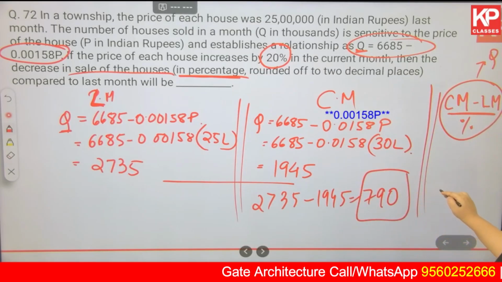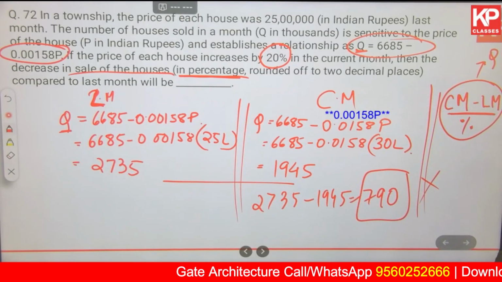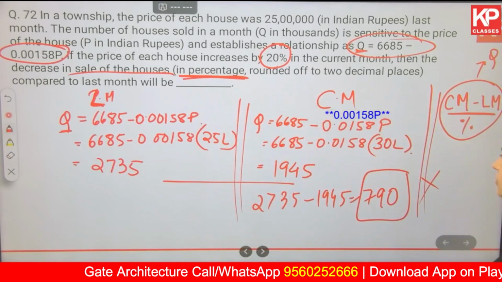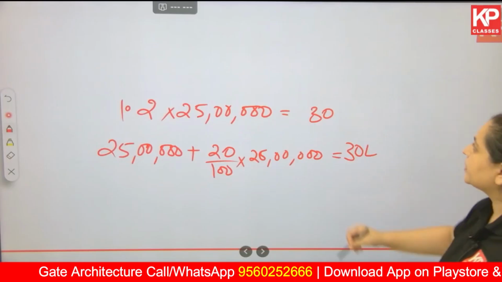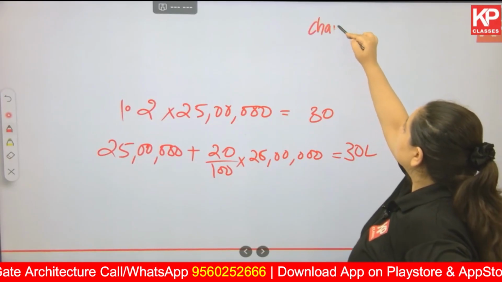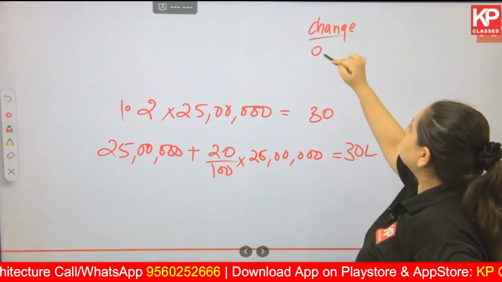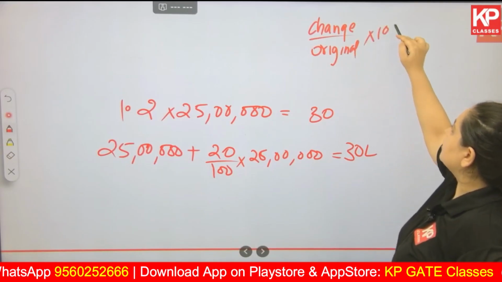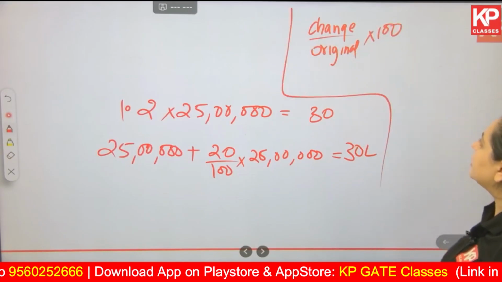Is this the answer? Absolutely not, because the unit in which they are expecting the answer is percentage. How do you find out the percentage change? Change divided by original. Okay, and since we are talking about percentage, multiplied by 100 over here.